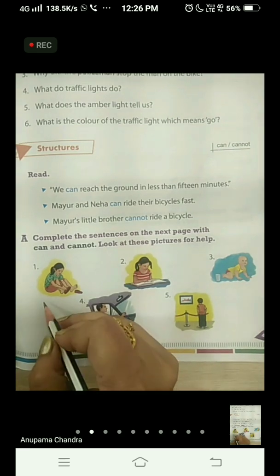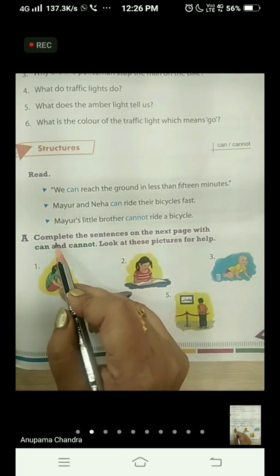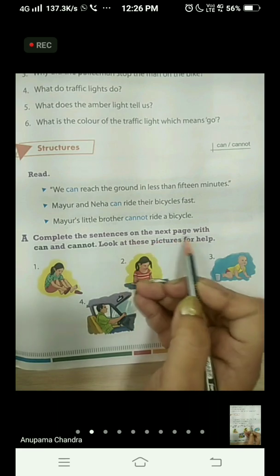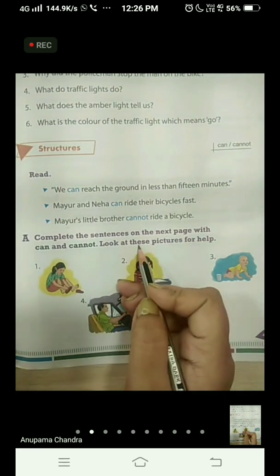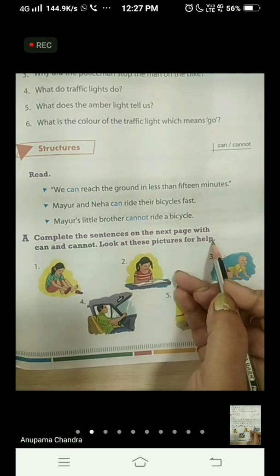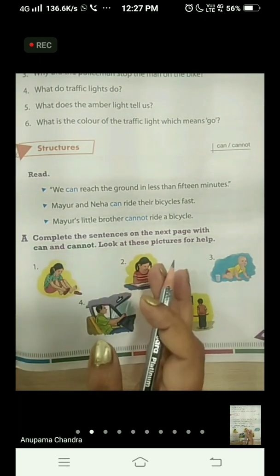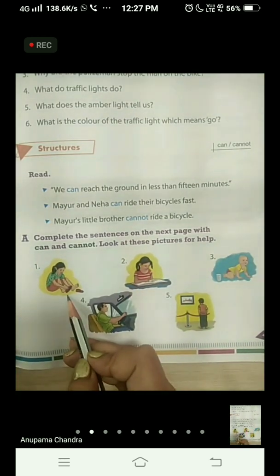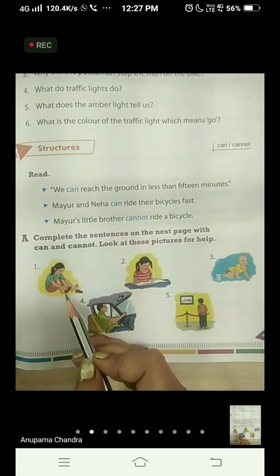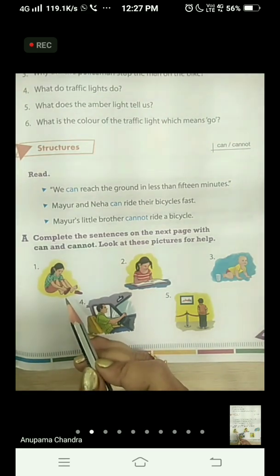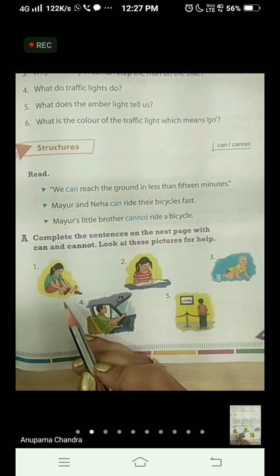Okay, see the pictures here. Complete these sentences on the next page with can and cannot. Look at the pictures for help. Okay, let's go through the pictures, then we will see the sentences. Then the first picture, number 1, a girl is there. She is trying to wear her shoes, but she is not able to wear it.